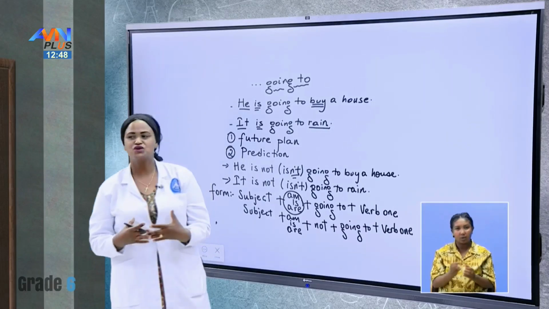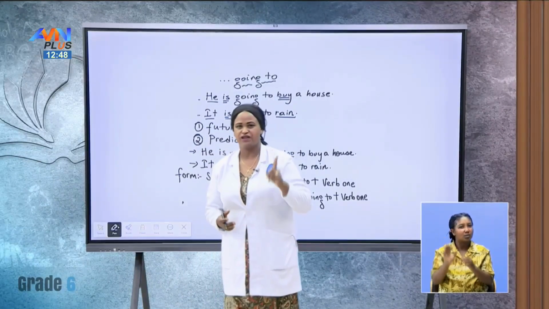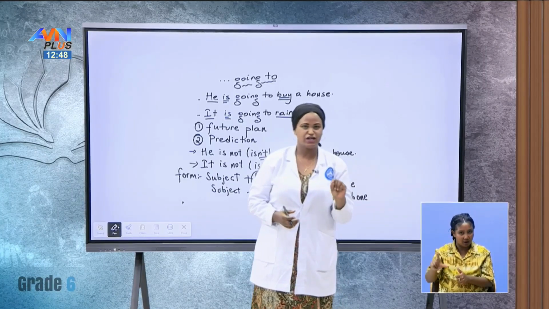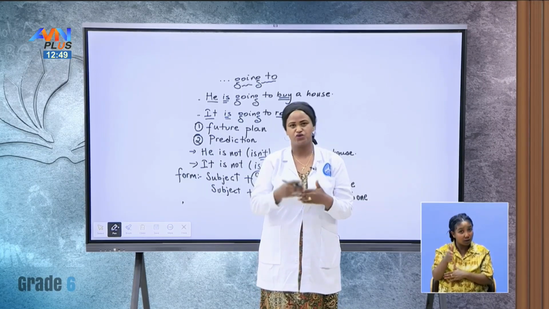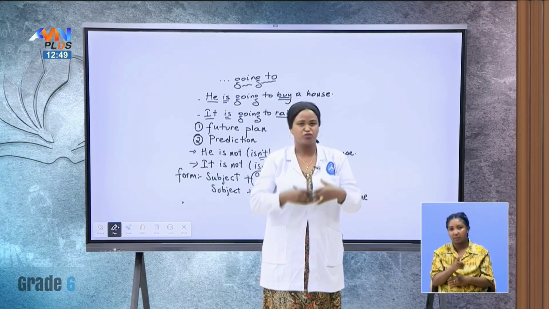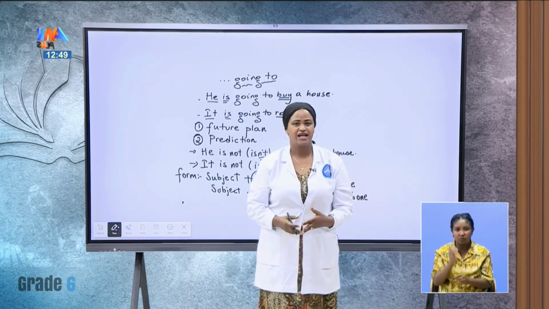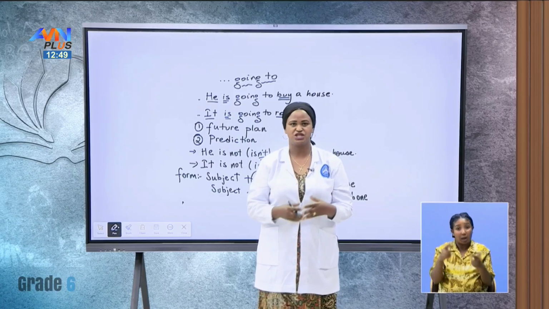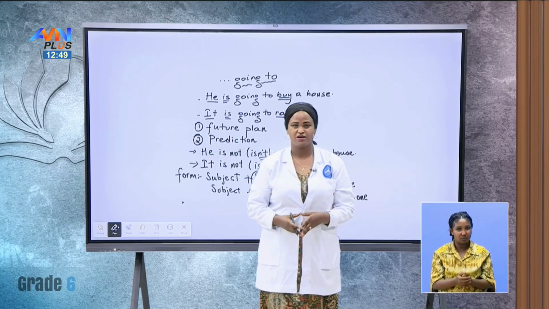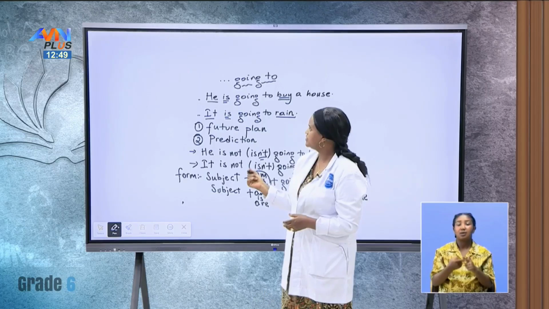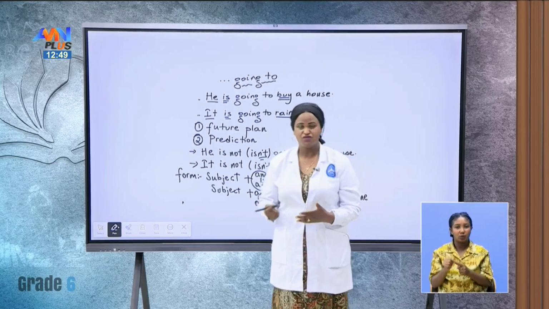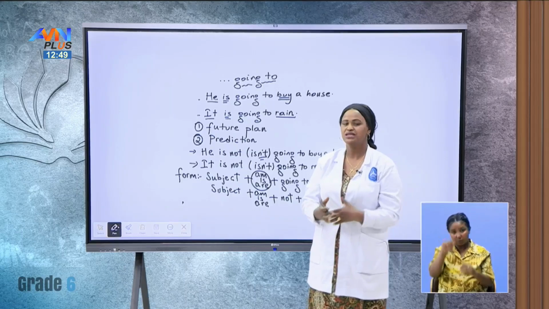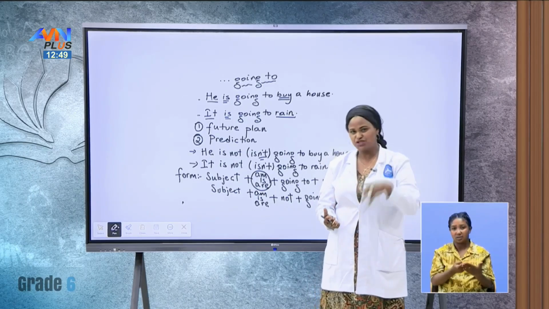How many types of making futures do we see? At first we have seen what? Will and shall. For what kind of future? For a future fact, for a promise to happen in the future, and the other one is for simultaneous decisions, or decisions that you make while speaking, right? And the second one here is going to. It is for a future plan and prediction based on some facts. Let's go to the third one.